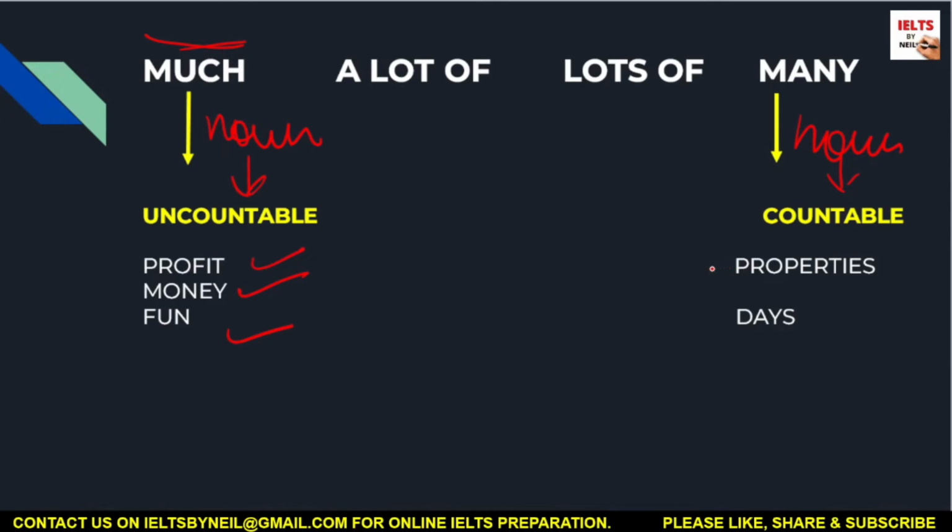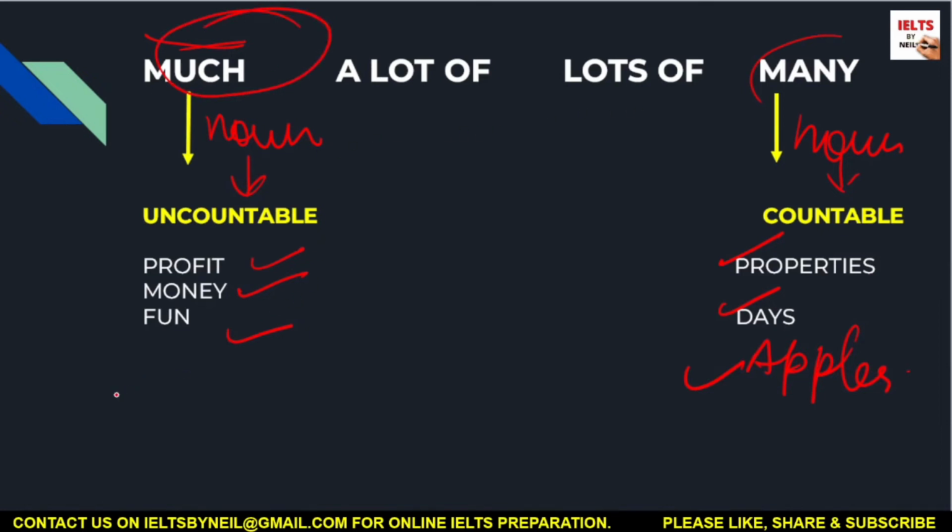All right, coming on to many, which is for countables. For example, I have many properties. There are many days. Okay, or I have many apples. Okay, so anything that is countable is many, and anything which is not countable is much.